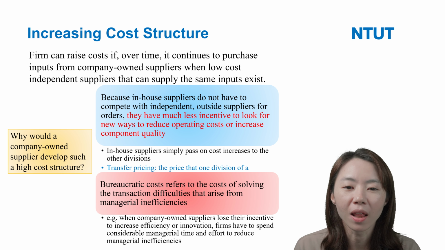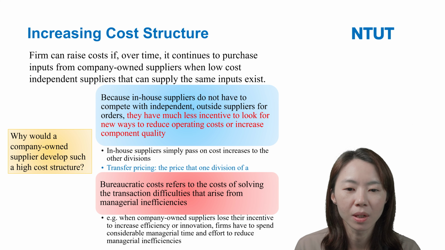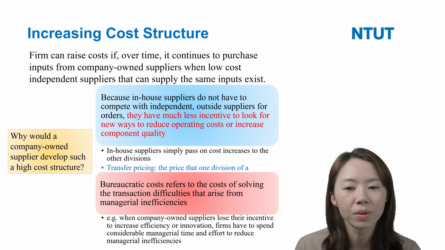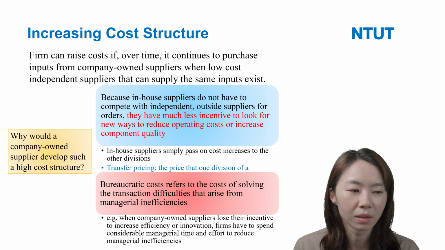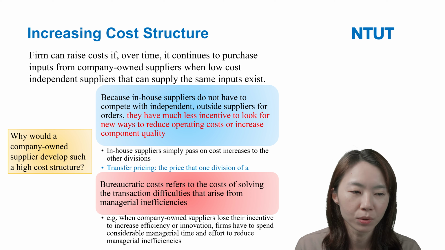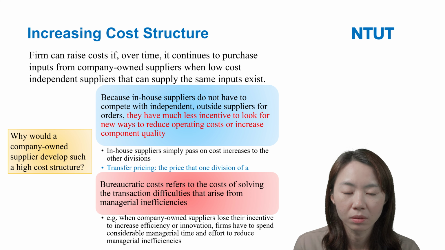So they have much less incentive to look for new ways to reduce the operating cost or increase the component quality. Yeah, they do not have this incentive, because they do not have to compete with the outside suppliers.